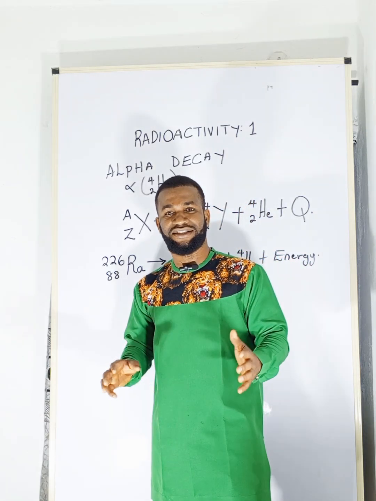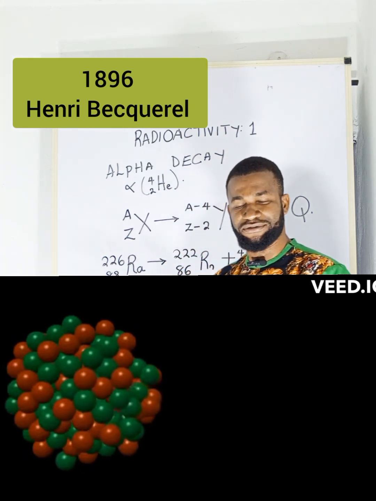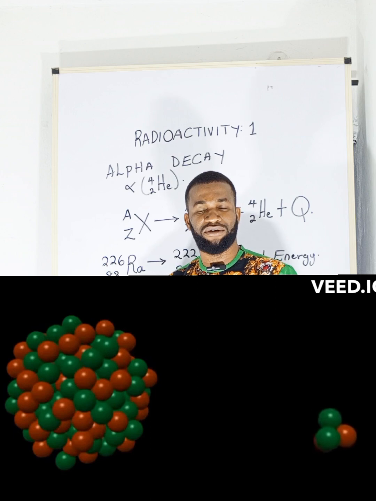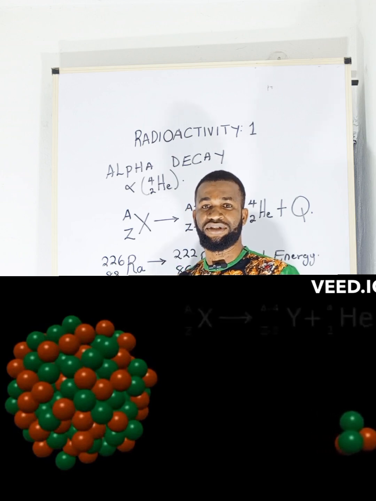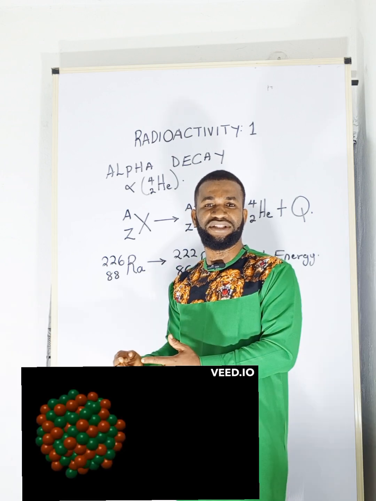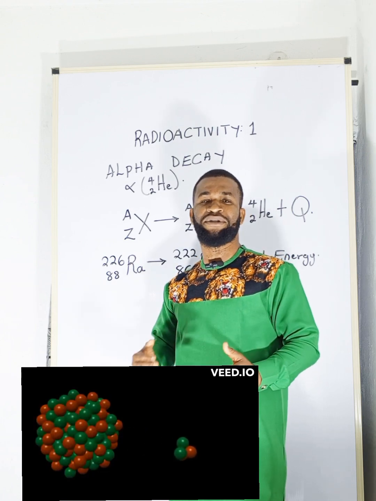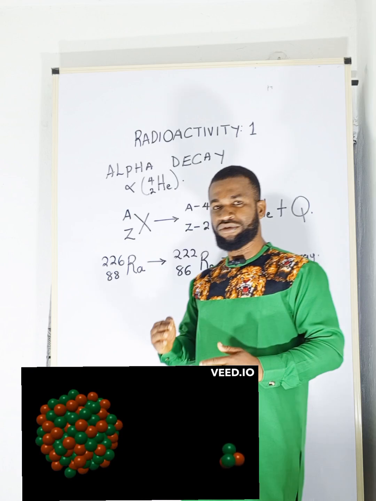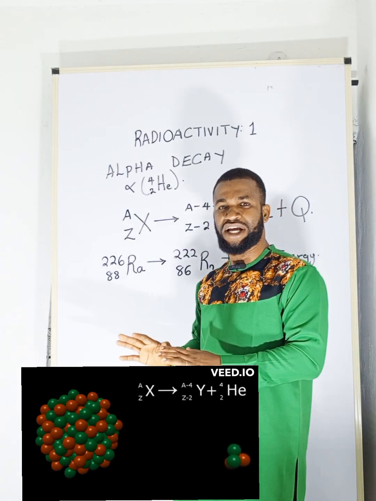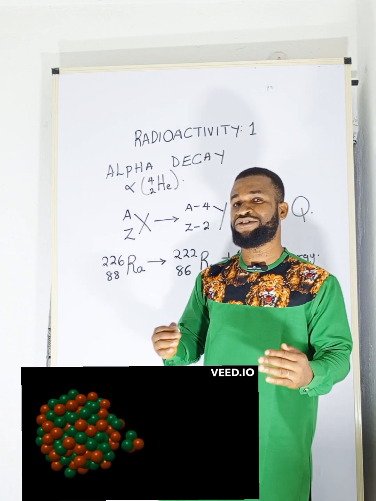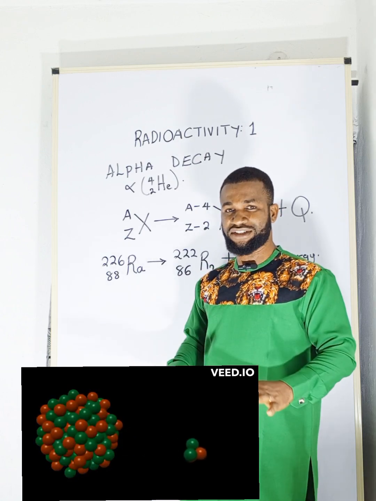Now, in 1896, there is a man called Henri Becquerel. He's a French physicist who first discovered that there are some elements that on their own emit a kind of radiation. He found that such elements exist because of the instability of the nucleus of the element. That means they are not stable, so after some time, they emit some kind of radiation, forming a new element. And he called such elements radioactive.